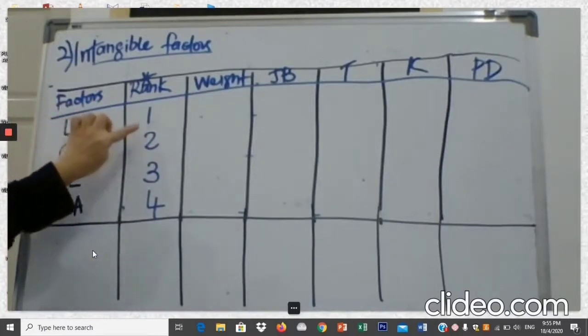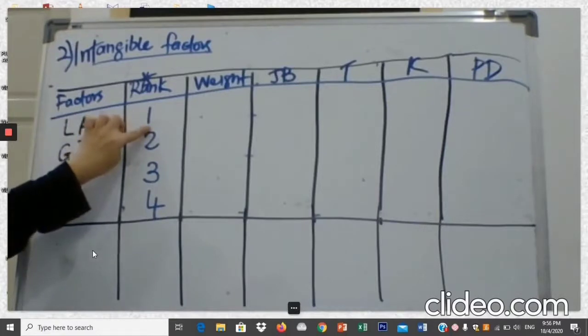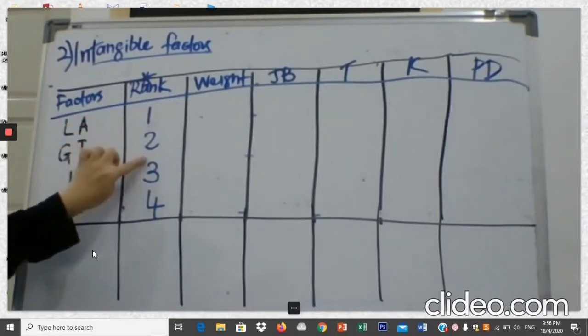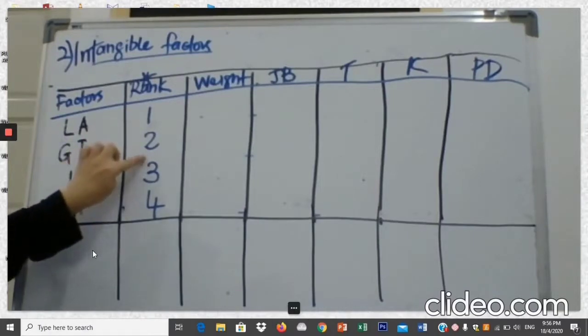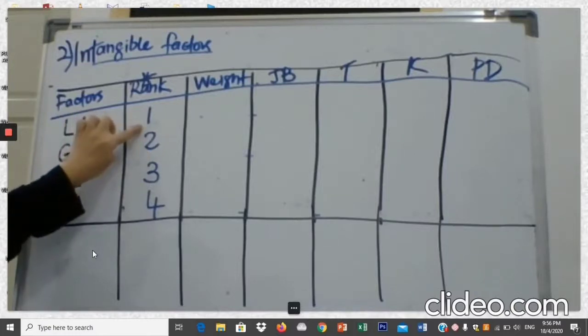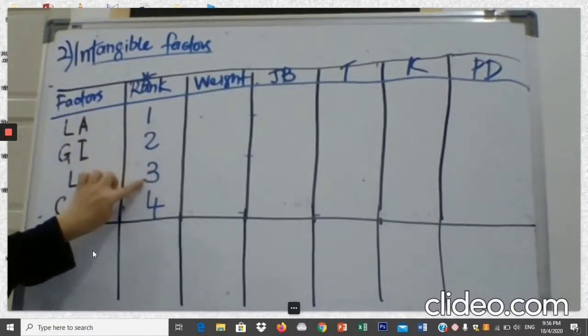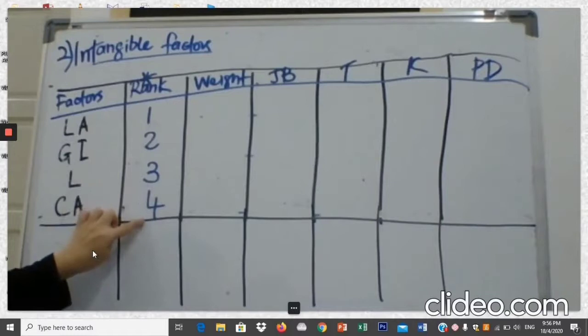The most important is rank number 1. Followed by government influence, it does not say number 2, but followed by, so automatically you know it comes after rank number 1. Then also lifestyle. And the least important, meaning that will be in the last rank, 4.